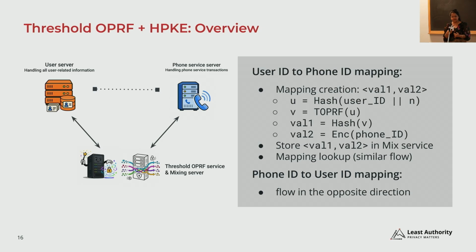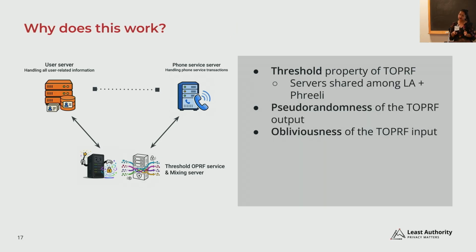And so that's why this is an extra mapping, and this is not good when the user service is corrupted, because we have this storage there. However, at the moment, if each of these servers gets corrupted, we are still able to satisfy user ID, phone ID unlinkability, even when the mixed service and the phone service collude.